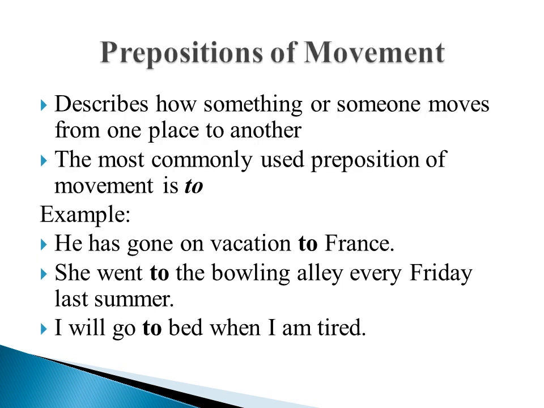The last type of preposition is prepositions of movement. It describes how the incident has happened and how something or someone moves from one place to another. This is also called preposition of direction. The most commonly used preposition of movement is to. For example, he has gone on vacation to France. She went to the bowling alley every Friday last summer. I will go to bed when I am tired.